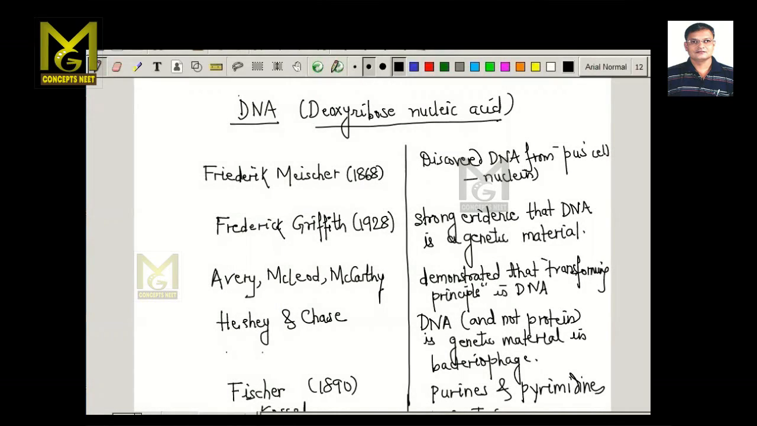So DNA, we call it deoxyribose nucleic acid. Now these are some of the important events which have occurred with respect to the discovery and the development of the DNA molecule. You have to remember this because such type of questions will be asked in match the following type of questions.